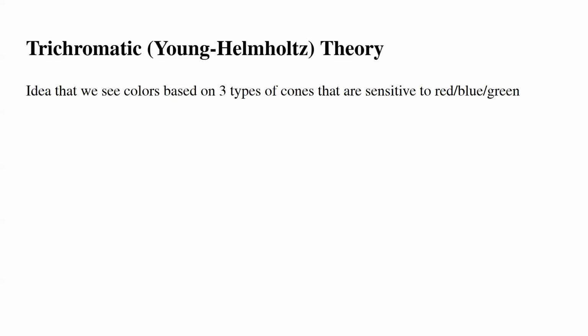Trichromatic theory is the idea that we see colors based on 3 types of cones that are sensitive to red, blue, or green. Opponent process theory is the idea that we see colors in pairs, such as red-green, blue-yellow, and white-black. Feature detectors are brain cells that detect lines, angles, and movements. Afterimages are visual images that you see after staring at something for too long.